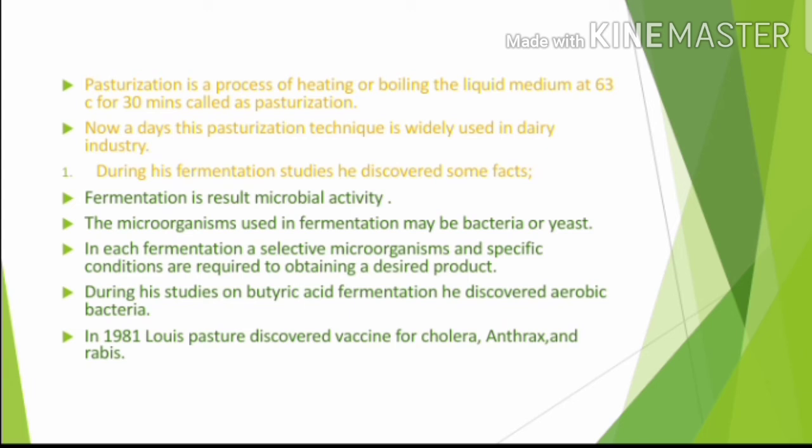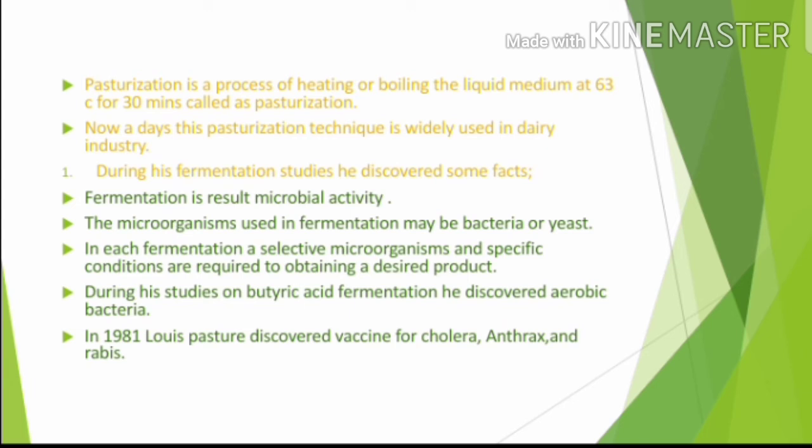If we use unwanted microorganisms under different conditions, we do not get the desired product.